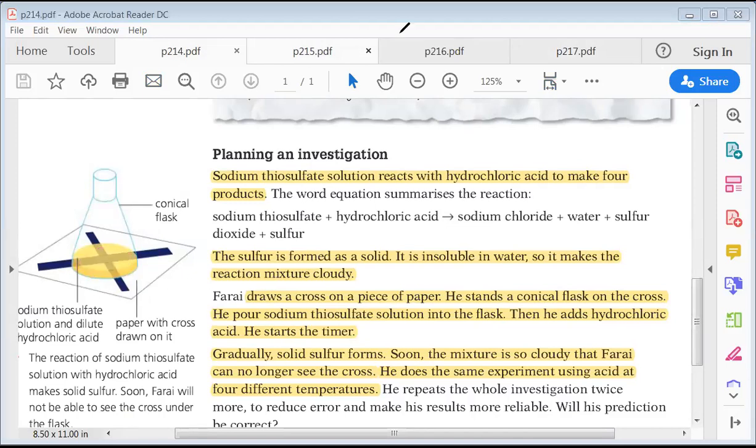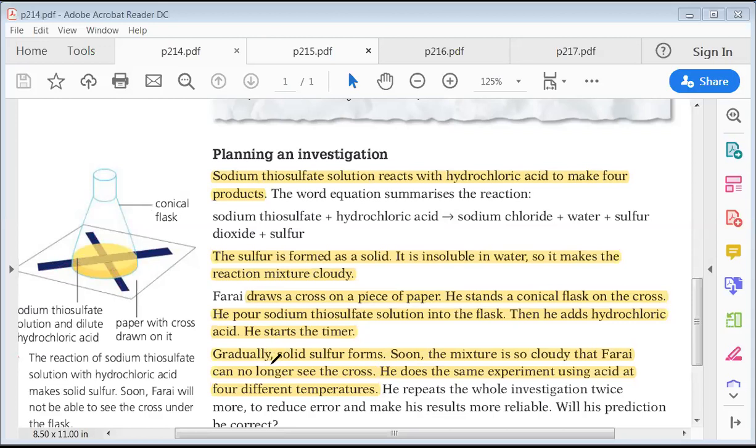So what she did, she drew a cross over a paper, okay, and she placed the conical flask on it. She had the solution, which is sodium thiosulfate, down here in the conical flask, and she started to pour the acid on it. So here she got a cloudy mixture, as you can see here in the conical flask, which is kind of yellow.